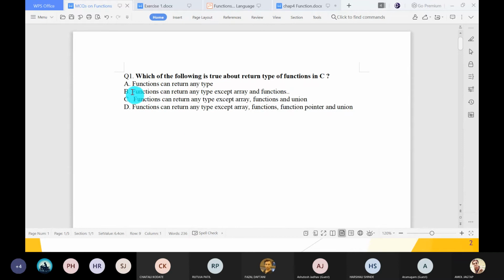So guys, this is a somewhat theoretical question based on grammar. So what is the grammar? A function can return any type, meaning integer, float, double, long, structure, union, any type except array. We cannot return an array. A function's return type is not an array, and a function's return type is not a function. Understood, guys? So it is a question based on a concept, that is a grammatical rule. So a function does not return an array or a function itself, but union, pointer, function pointer can be returned by the function.